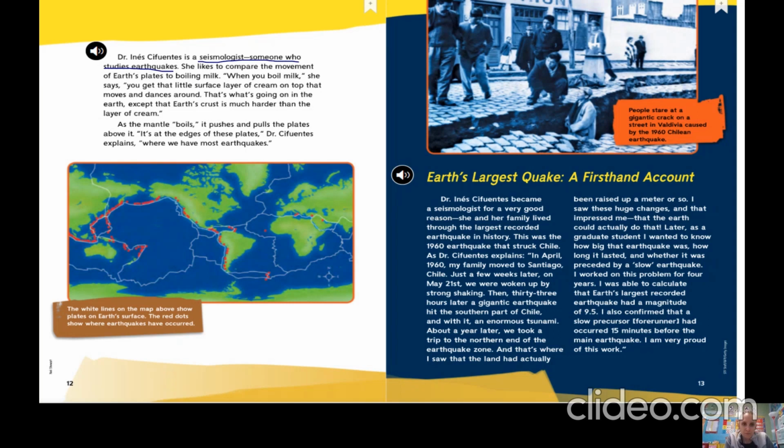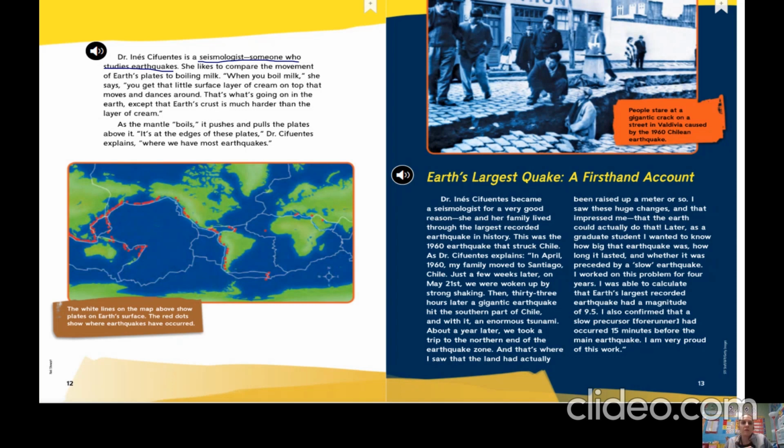And she said, think of it this way. You think about the plates on Earth. And here, go ahead and look at this picture down here, and you can see the outline of the plates. They're all different shapes. They're different sizes. You can tell that they do look like a puzzle, how they kind of fit together. But she said these plates, of course, are always moving.